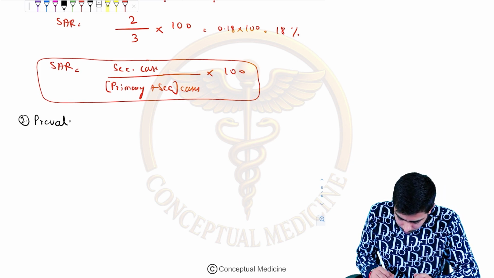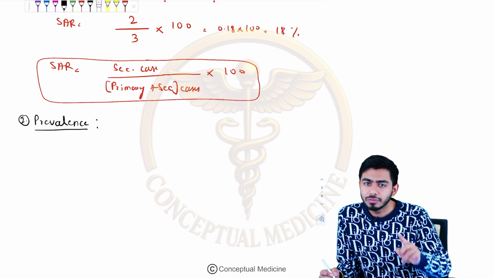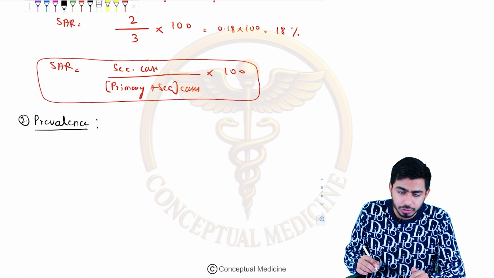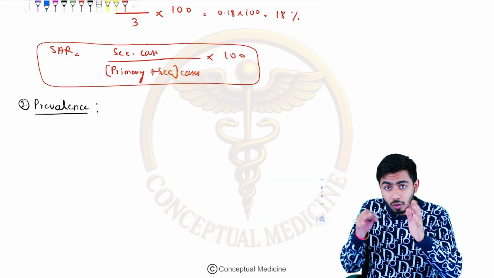So this is also very important, prevalence. Now it is a type of rate, ratio or proportion? It is a type of proportion. Very nice. So it is a proportion basically. So let me define it. It is a proportion of all the cases.